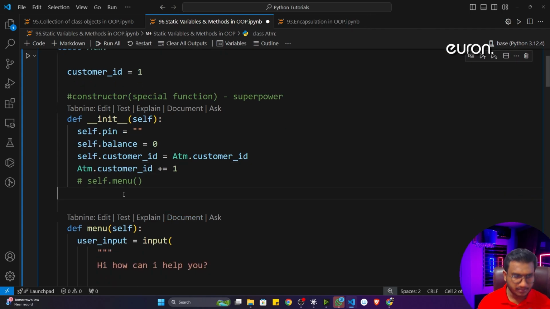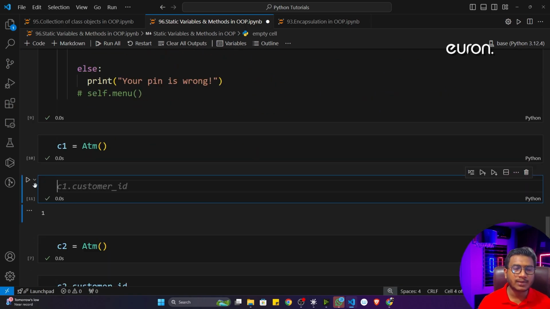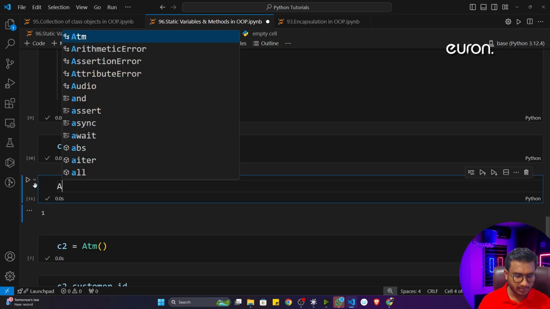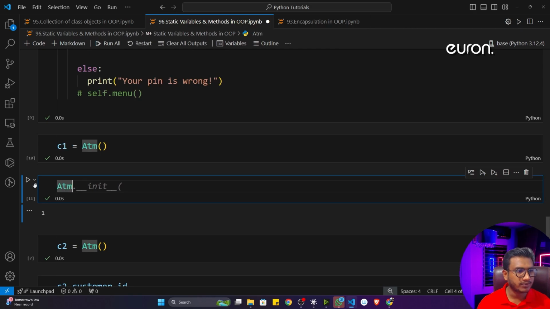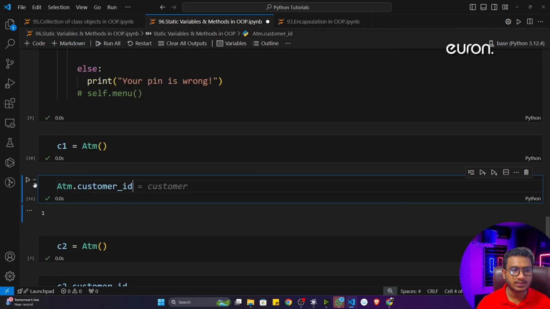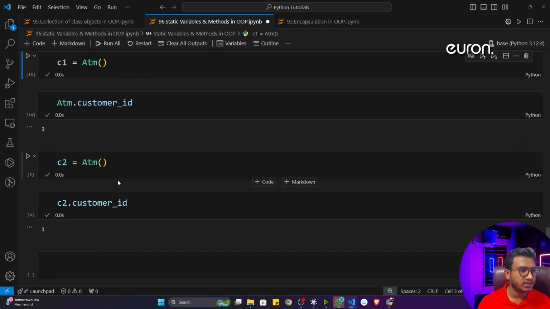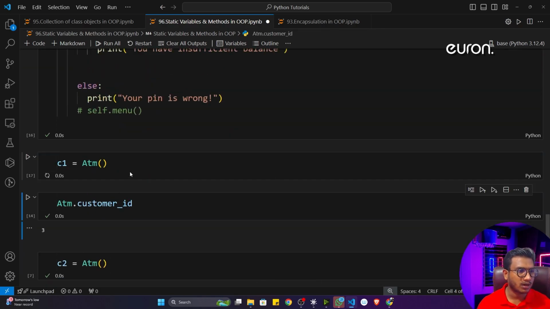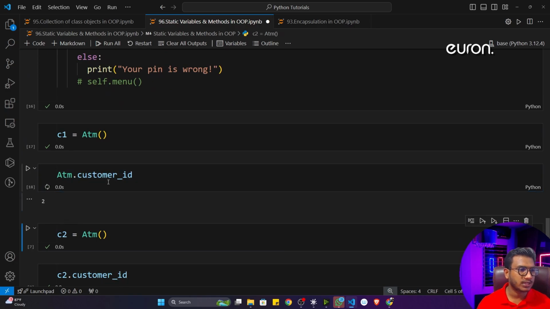Now see, if I execute the program right now, instead of calling my instance variable, I have to call my static variable. To call the static variable, first I have to define my class name, then the variable name. You can see ATM.customer_id. Now if I execute, first let me execute this code, then I will initialize the object. Now I will check the customer ID. You can see it's 2.